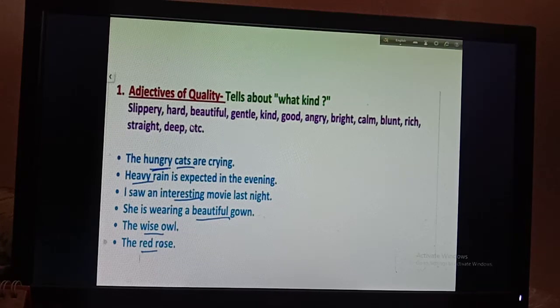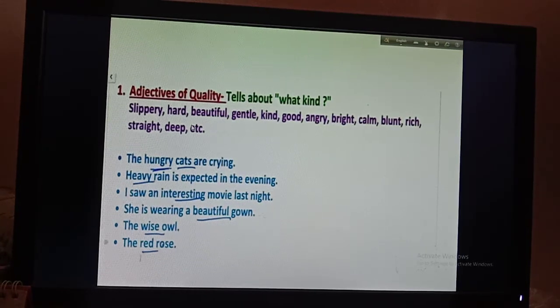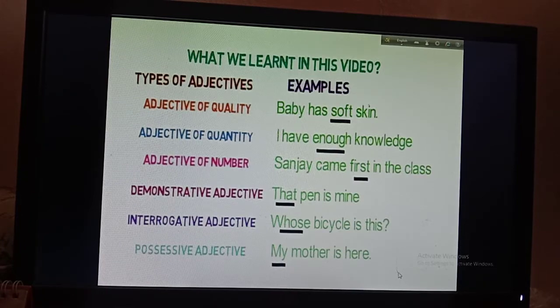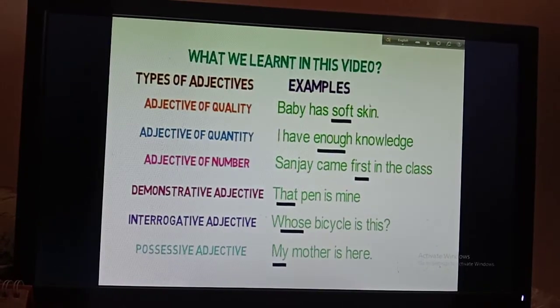Okay, so boys, I think today I should not show you this. Okay, you should learn up to this, and in the next class I will show you rest of the things. Okay, so I think boys, you need too much time to write every teacher's CW or HW. That's why today's lesson is completed here.